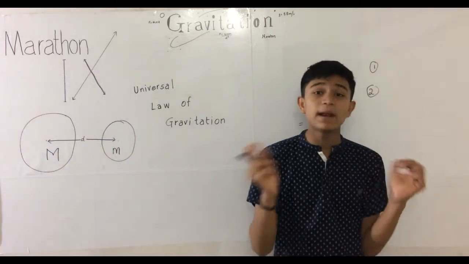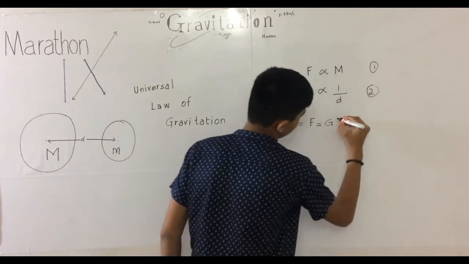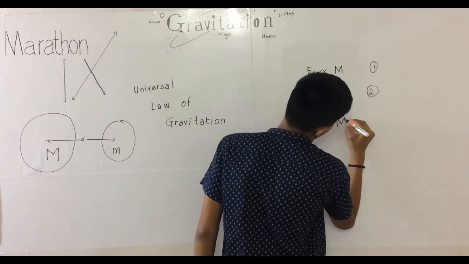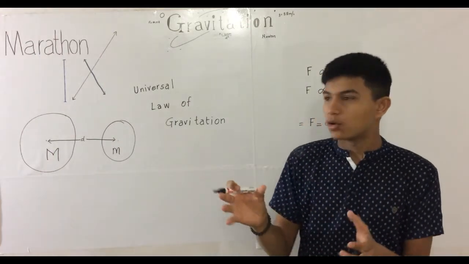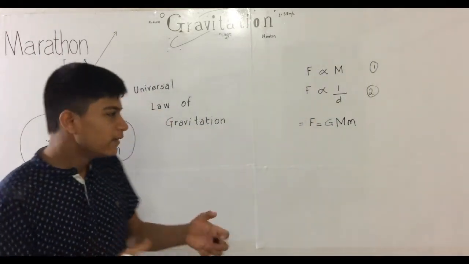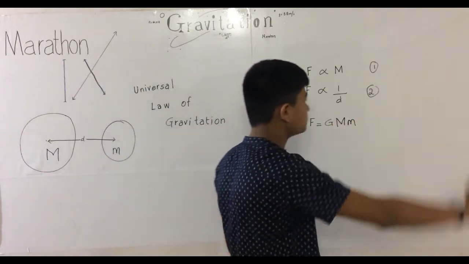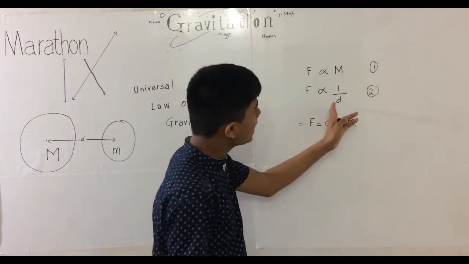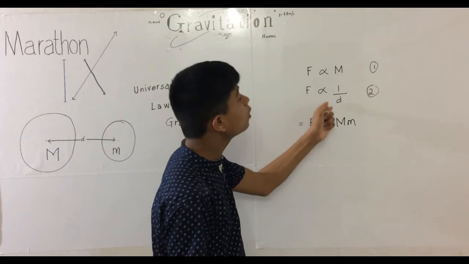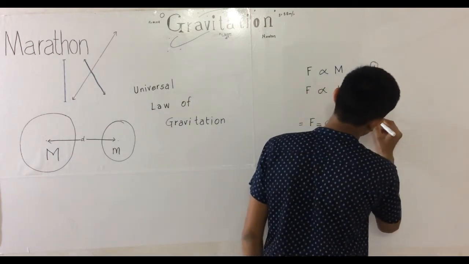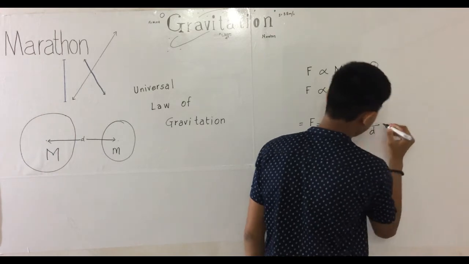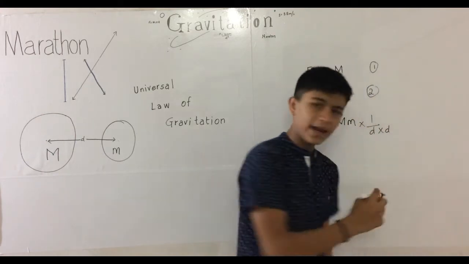So we will multiply those masses and write here M into small m. We don't know their quantities or how big they are, so we'll write just mass into mass. Now we have 1 by d here, the distance. So we'll write 1 by d into d. Why into d?